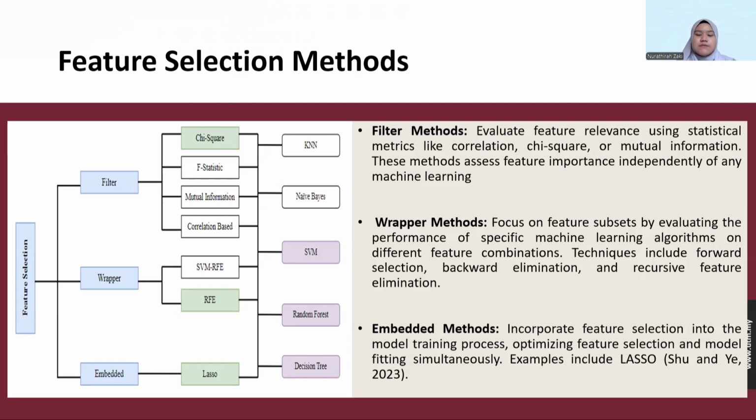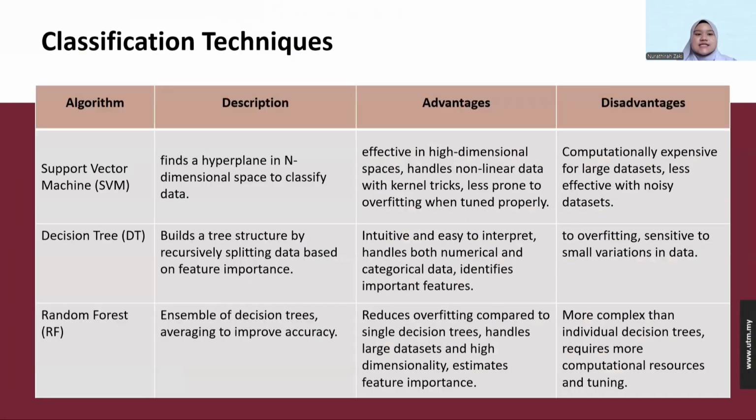So this is a diagram of the shortlist of benchmark papers, and the colored ones will be used in the proposed method for this research. This is the classification techniques in the benchmark papers overall, but I take only the main ones most used by the benchmark papers. These are three: SVM, DT, and RF.